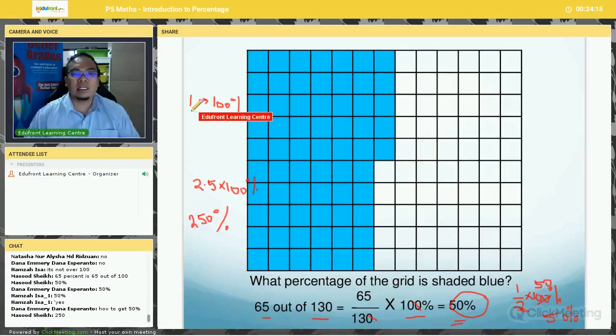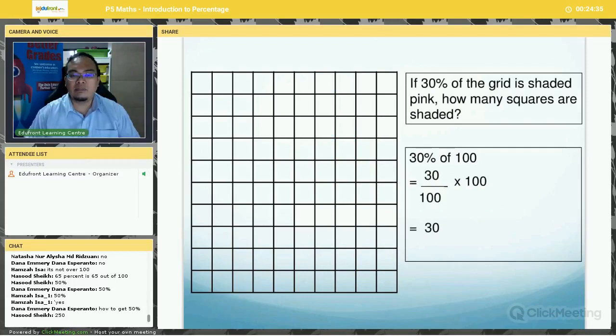So if you put 100 without the percentage sign, it is wrong because 100 and 100% is very different. This is a very common error. So take note, when you are doing a percentage, make sure you write the percentage sign down. Now let's move on to some other examples.